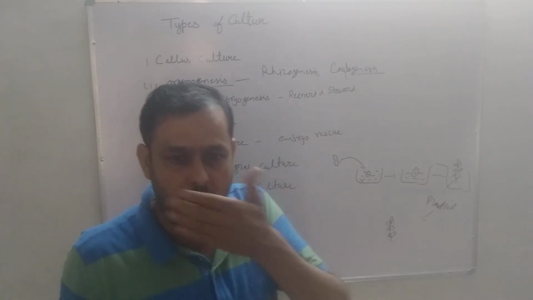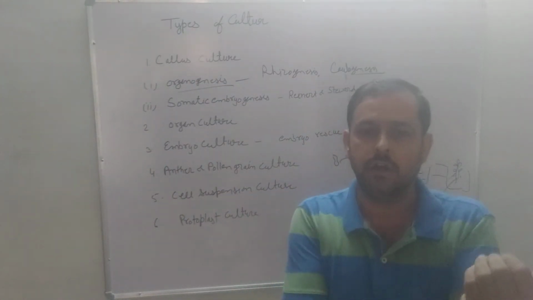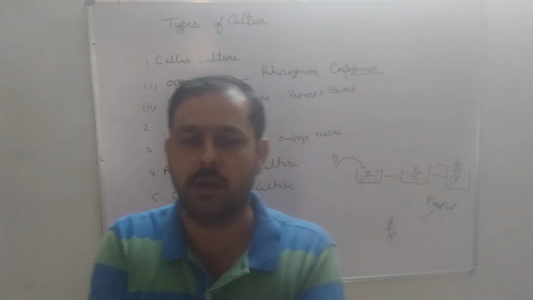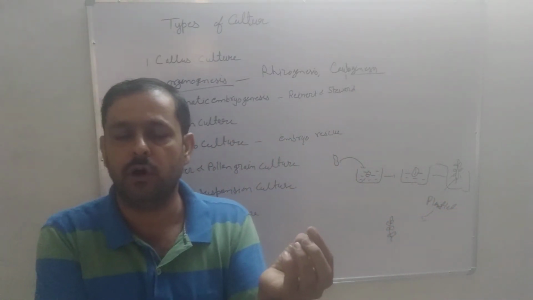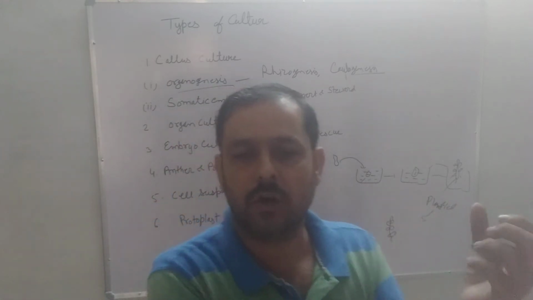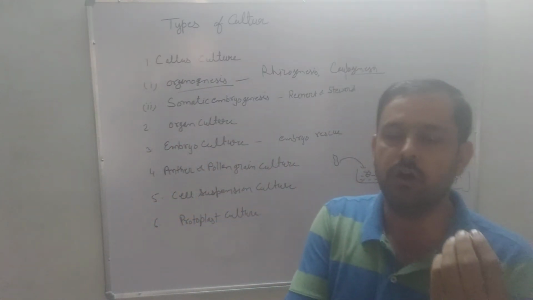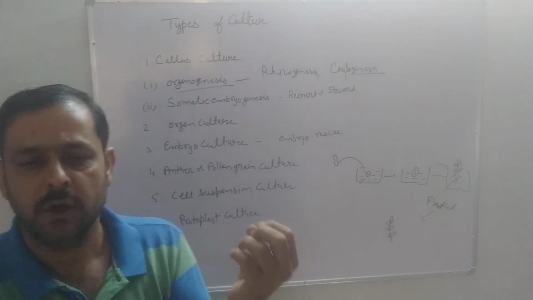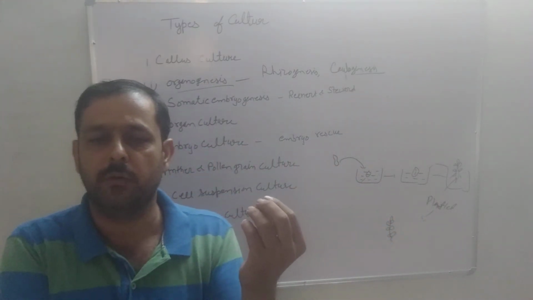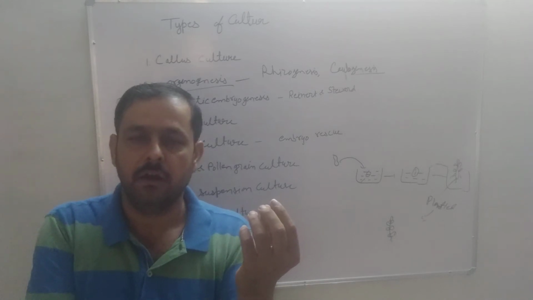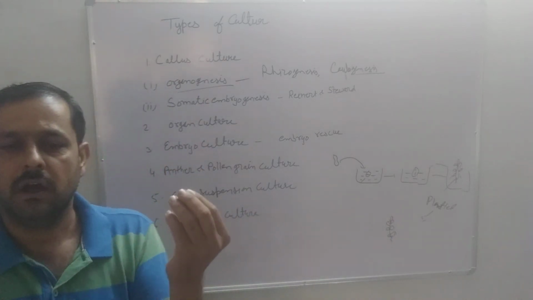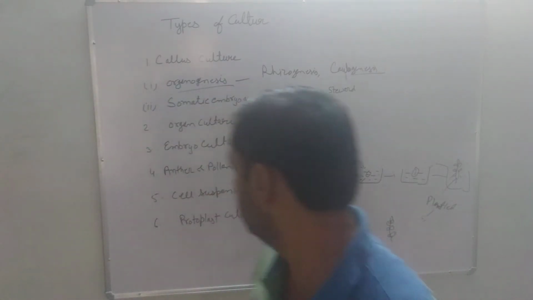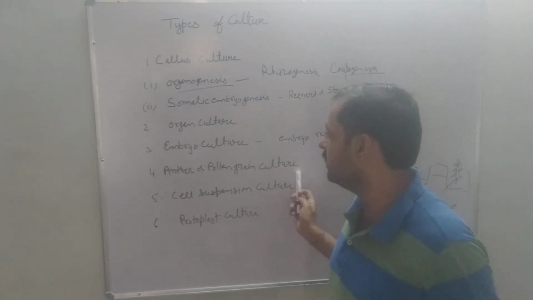Embryo culture is used for development of immature embryo, and growth of mature embryo, including inducing it for germination. Immature embryo culture is also known as embryo rescue. The embryo rescue technique is used for rescue of less developed embryos formed by remote hybridization, from which rare fertile plants can be developed. Next, anther and pollen grain culture.